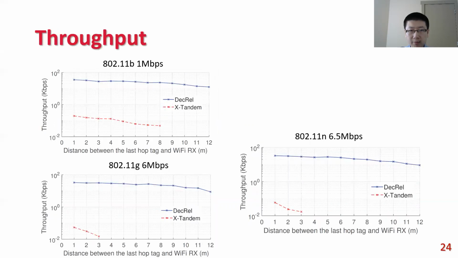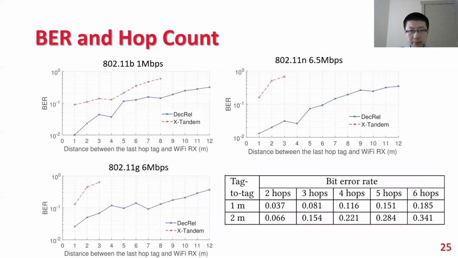For digital baseband modulation, Decouple also increased the multi-hop throughput to 40 kilobits per second, which is 200 times more than the throughput of X-tandem. Decouple also improves the bit error rate, but each hop's bit error will impact the next hop, so the bit error rate increases with the hop count.